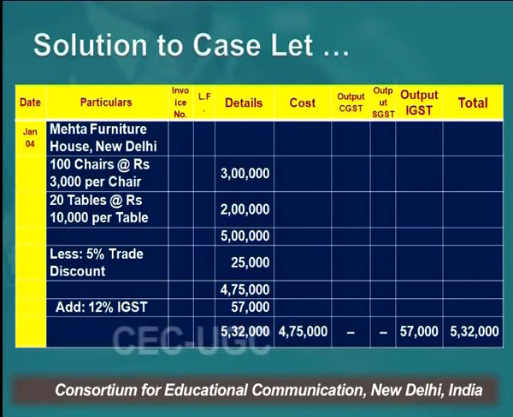So if you look at the solution carefully, we have written the date in the date column, which is January 4th, and then in the particulars we have written Mehta Furniture House, New Delhi, and in the description we have written 100 chairs at the rate of rupees 3000 per chair, so it becomes 3 lakhs, and 20 tables at the rate of 10,000 per table, so it becomes 2 lakhs. So my total transaction cost is 5 lakhs, out of which I have given a discount of 5%, so 4,75,000 is my net transaction cost after discount.